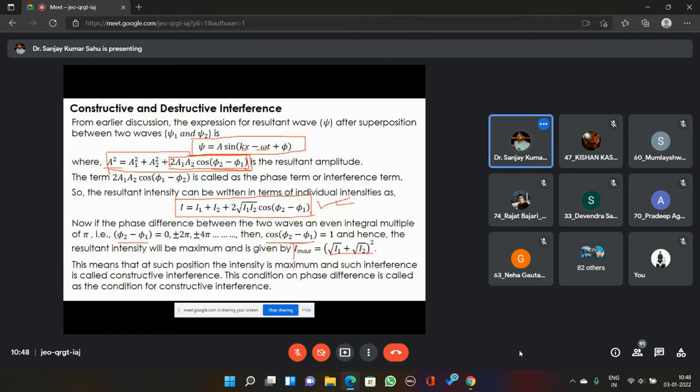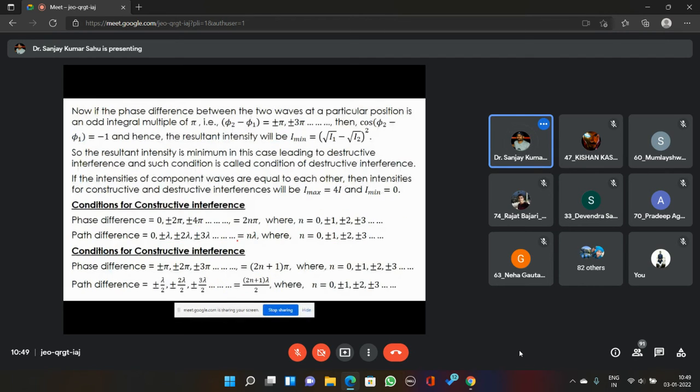In the position or the area of space where this condition is fulfilled, this condition means phi 2 minus phi 1 equal to 0, plus minus 2 pi, plus minus 4 pi, etc. In those areas, you will get the intensity of the resultant wave to be maximum, and such kind of interference is called constructive interference. This condition of phase difference is called the condition for constructive interference.